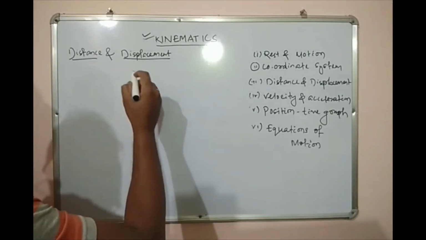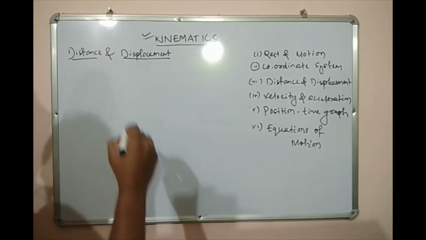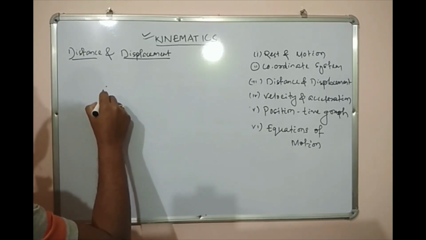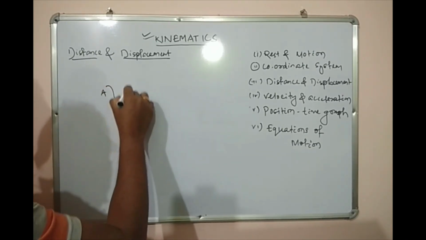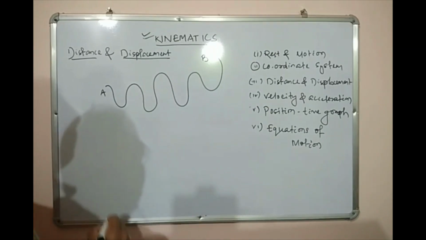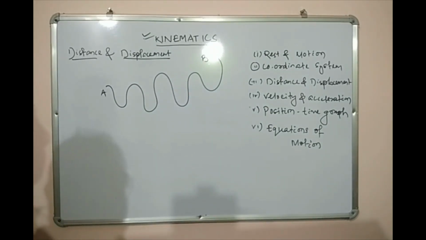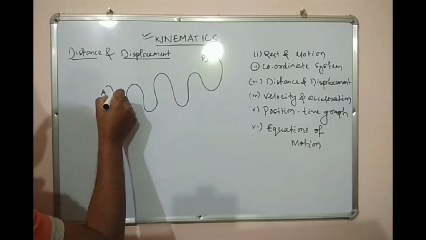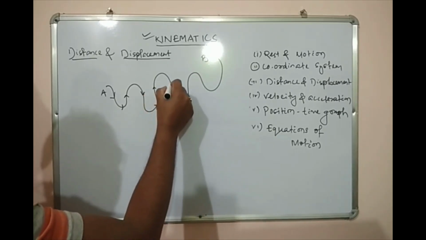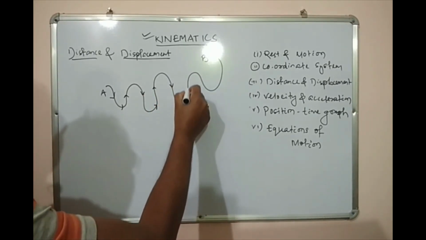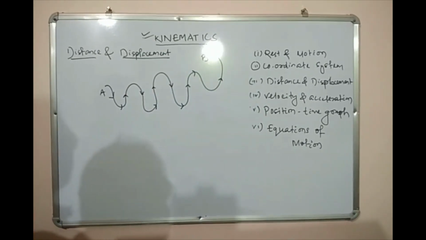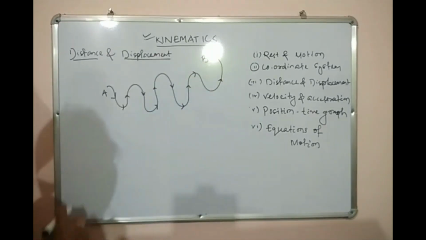Okay. Let us discuss distance and displacement. Suppose a body starts its motion from a position A and it goes like this, from here to here, again from here to here. In this way it goes from A and reaches here at position B.